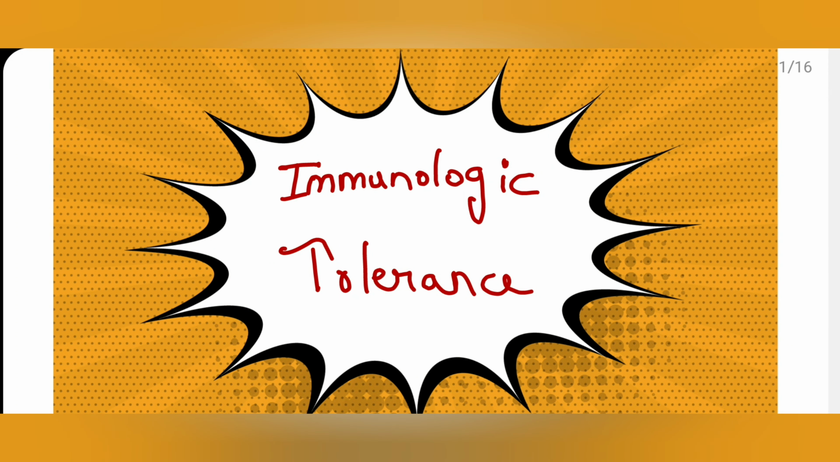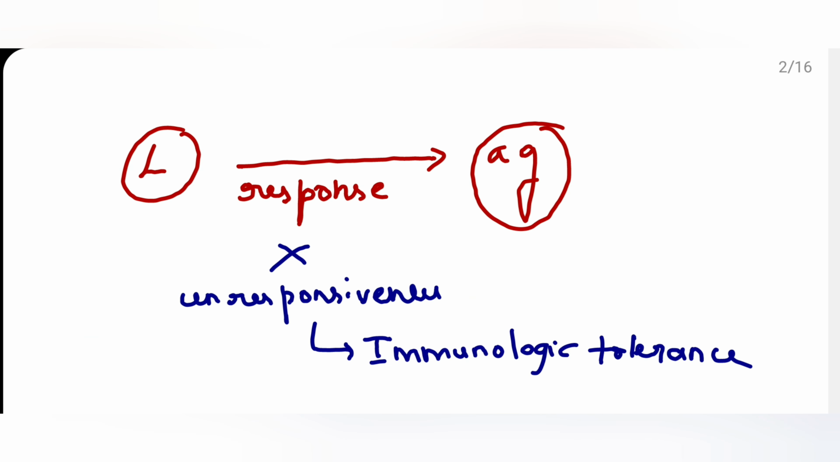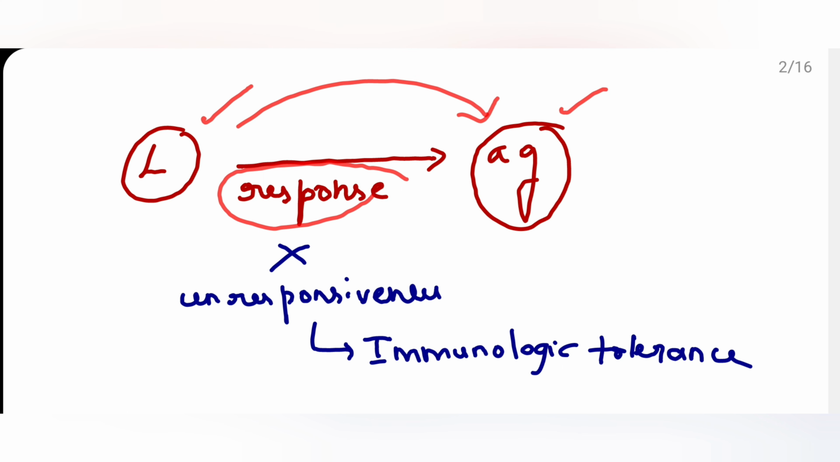Everyone, today we'll see about immunologic tolerance. What is immunologic tolerance? Whenever there is any antigen, the specific lymphocyte will get activated and produce a response in order to eliminate that antigen. If there is no response, the state of unresponsiveness to the antigen by the specific lymphocyte is termed immunologic tolerance.